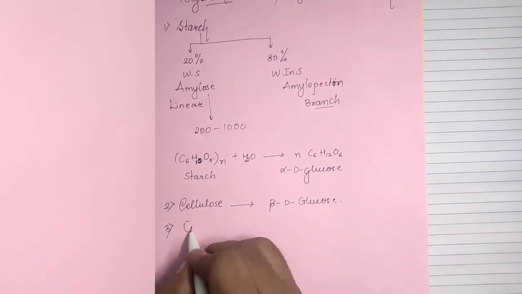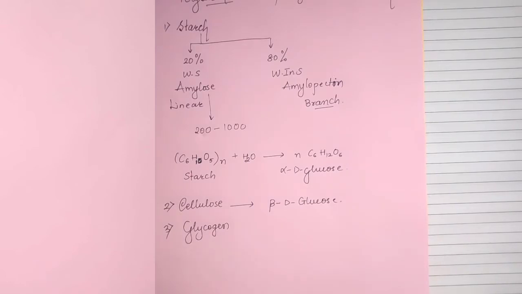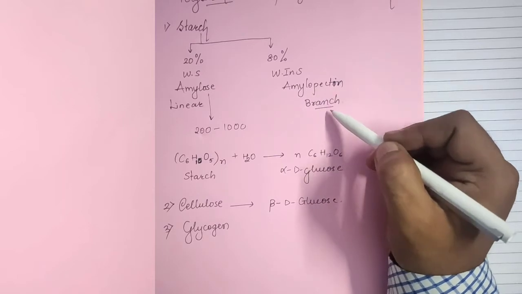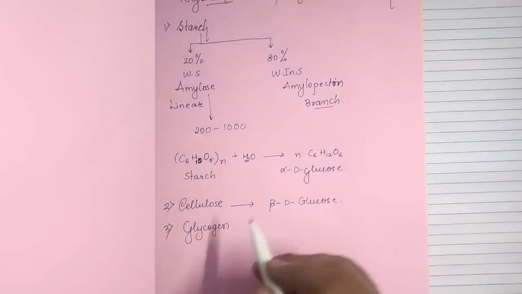And the third one is glycogen. In the animal body, glucose is stored in the form of glycogen, and this glycogen is known as animal starch. Since its structure is similar to amylopectin, a branch polymer, the glycogen structure is similar to that of amylopectin.